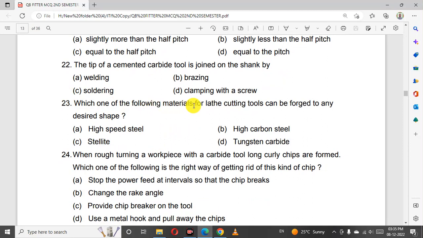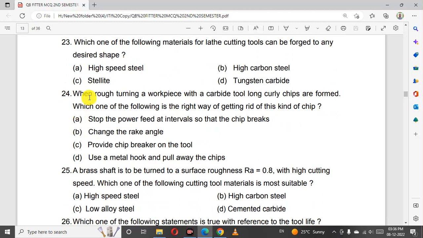Which one of the following materials for lathe cutting tool can be forged to any desired shape? High carbon steel. When rough turning a workpiece with a carbide tool, long curl chips are formed. Which one of the following is the right way of getting rid of this kind of chip? Provide chip breaker on the tool.